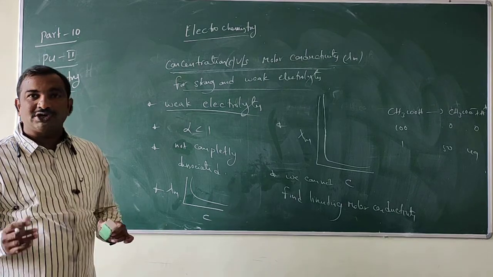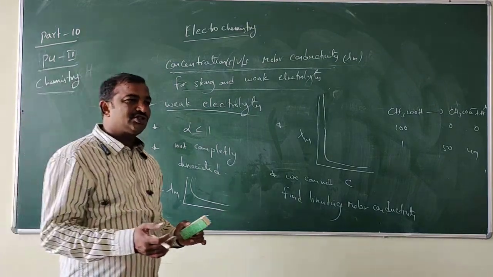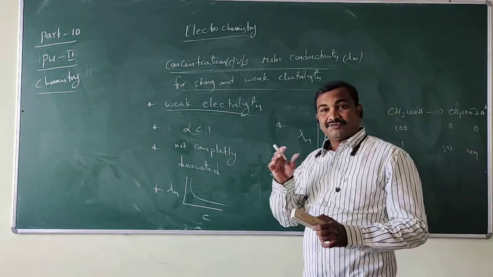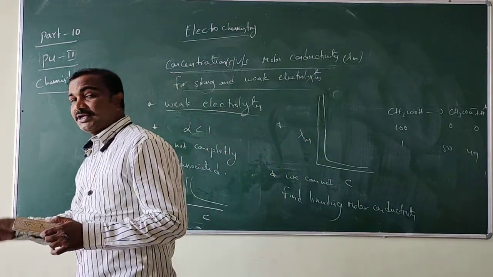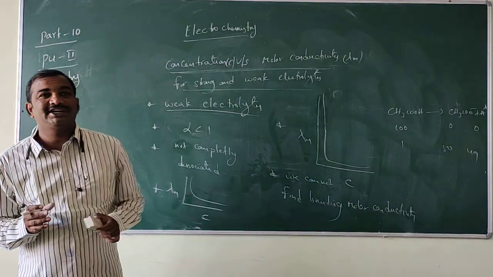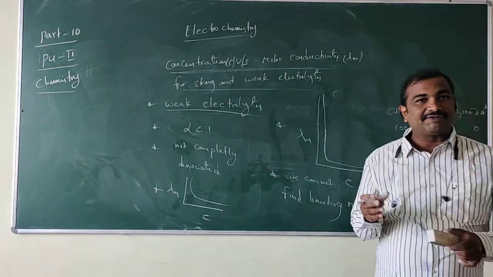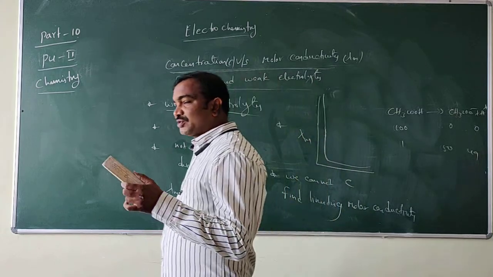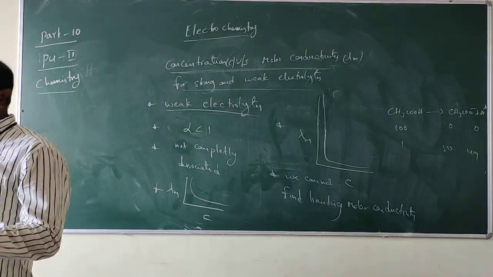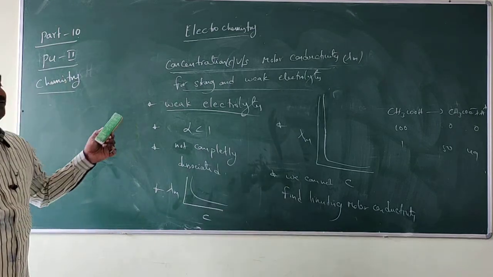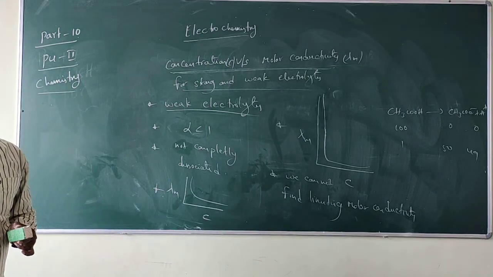Due to that only, Kohlrausch proposed his own law to calculate the limiting molar conductivity for weak electrolytes. Limiting molar conductivity for weak electrolytes is the algebraic sum of molar conductivities of cation and anion. This law is derived only to calculate the molar conductivity for weak electrolytes.